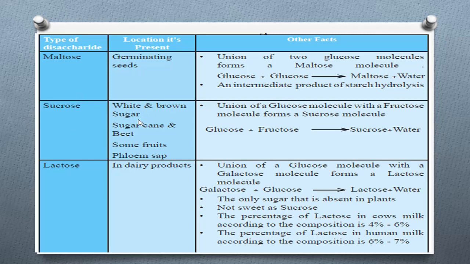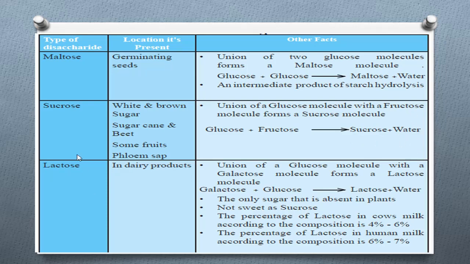White and brown sugar contain sucrose, and also sugar cane, beet, some fruits and phloem sap contain sucrose. The union of a glucose molecule with a fructose molecule forms a sucrose molecule. The combination of glucose and fructose produces sucrose, and a water molecule is also produced here.